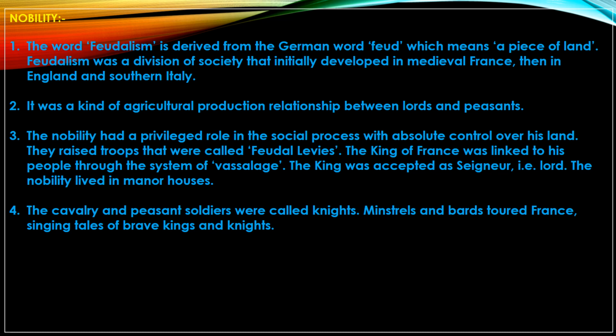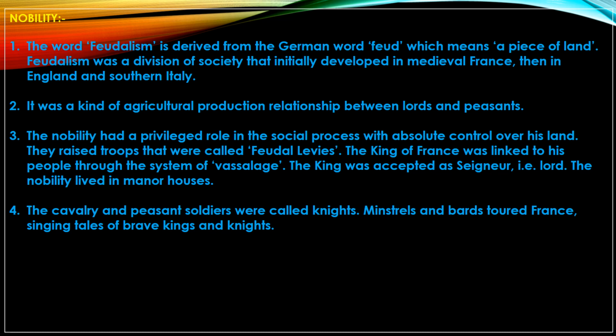The king of France was linked to the people through vassalage. This kind of vassalage system was practiced by Germanic people in their own area, because, as you all know, the people of England were tribal German people. They were known as the Anglo-Saxons. They came here, they fought here, and they captured this country. After that, this country was known as England. So these tribal rituals and customs were already practiced.